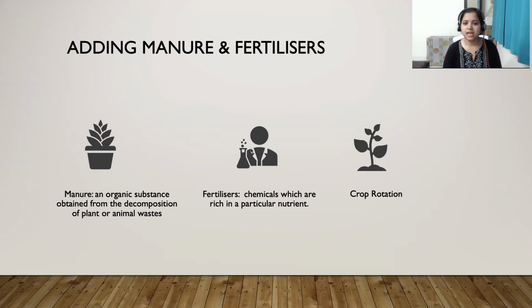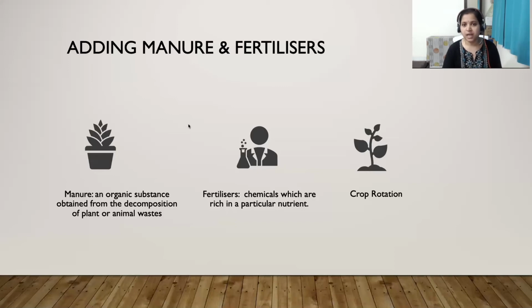Whereas fertilizers are also rich in different types of nutrients, but a particular fertilizer has a particular nutrient, and they also give nourishment to the plants. But the problem is that using fertilizer is not always advisable because it may develop into soil pollution, and sometimes it causes soil infertility. So we can use manure and fertilizer together. Some amount of fertilizer and some amount of manure is required, so that there will be proper growth of the crops.